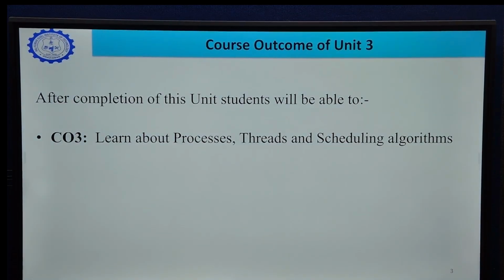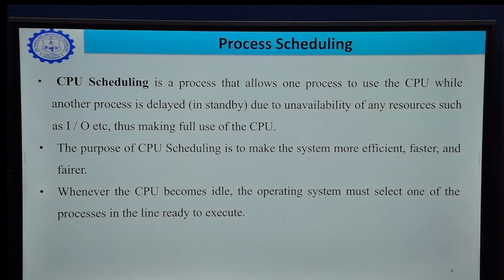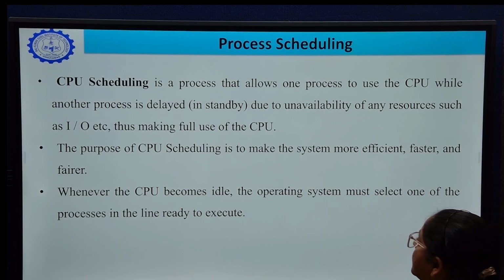We will concentrate on CO number 3, that is, learn about processes, threads and scheduling algorithms. So what is CPU scheduling? CPU scheduling is a process that allows one process to use the CPU while another process is on standby due to unavailability of any resource, that is input, output, etc.